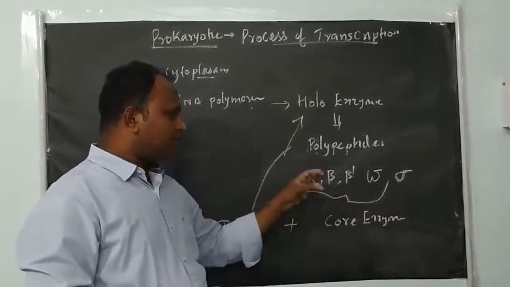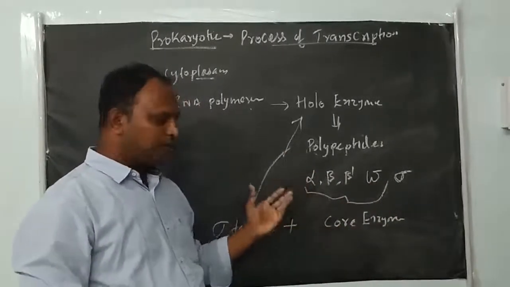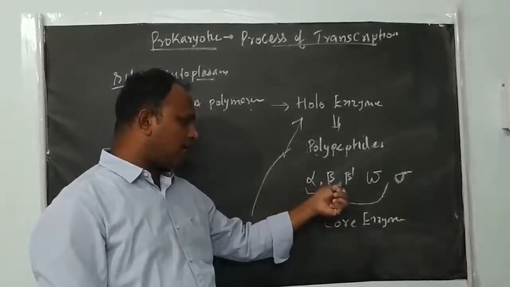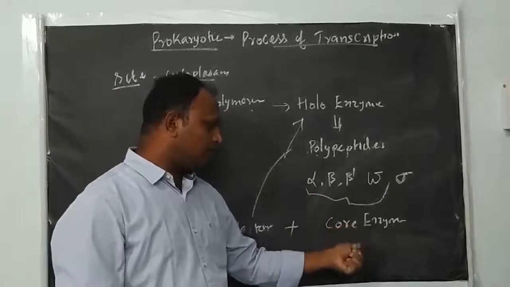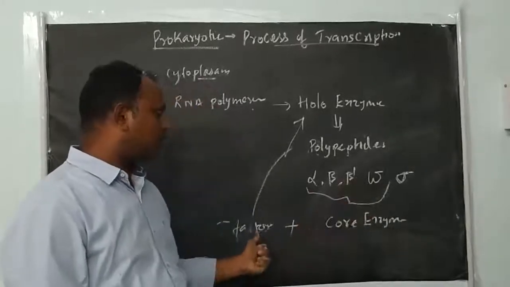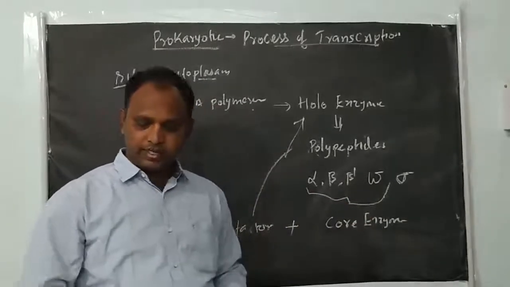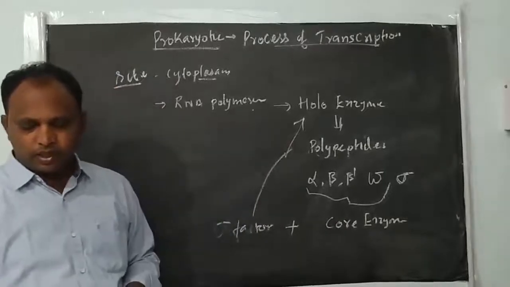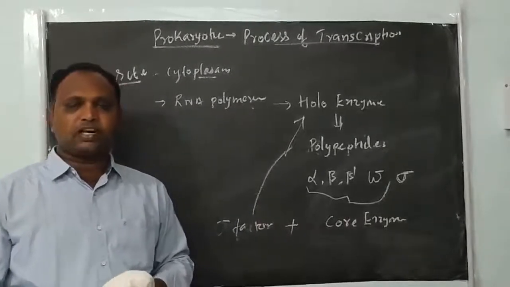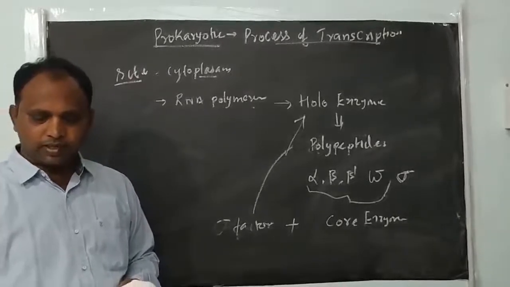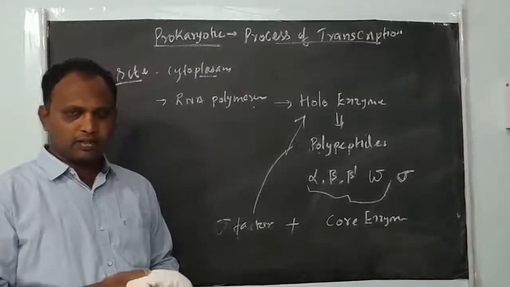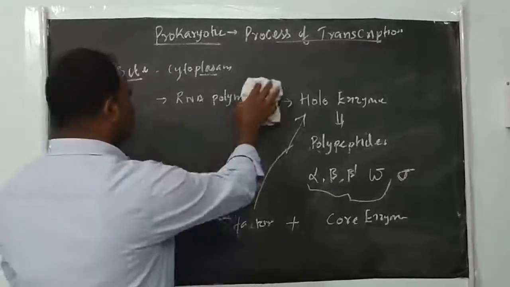The enzyme without sigma factor, with only 4 polypeptides, alpha, beta, beta dash and omega together, you can call the core enzyme. This core enzyme with sigma factor together is called the holoenzyme. These enzymes are responsible for the process of transcription in prokaryotic organisms. Right? Are you clear with this?